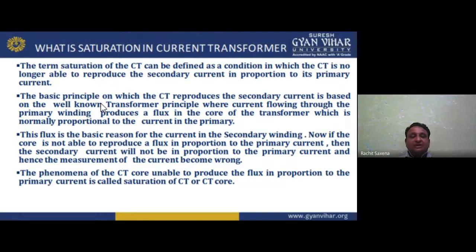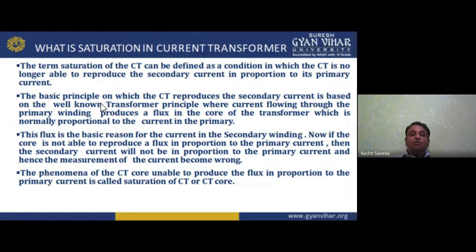I hope you understand. Now, next, the basic principle on which the CT reproduces the secondary current is based on the well-known transformer principle, that is Faraday's law of electromagnetic induction. Current flowing through the primary winding produces flux in the core of the transformer, which is normally proportional to the current in the primary. The secondary is connected to this. This flux is the basic reason for the current in the secondary winding.